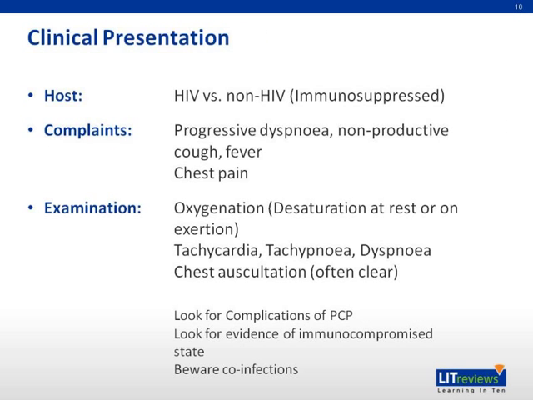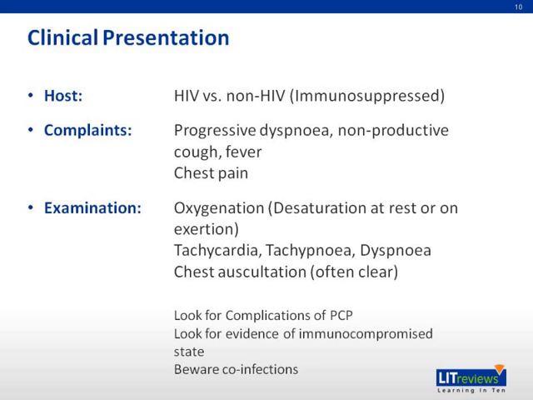We highlighted again and again that pneumocystis infections occur in immunocompromised hosts, be it HIV patients or non-HIV patients. For the non-HIV patients, often they are heavily steroided. They may also have underlying hematological disorders. The history will give you a clue, and often the suspicion of PCP is made based on history.